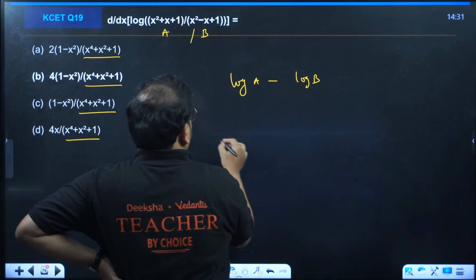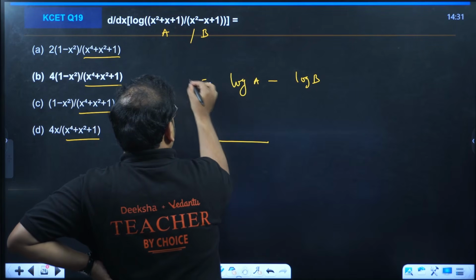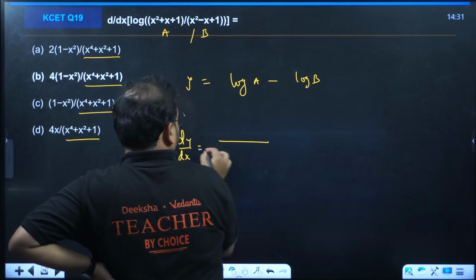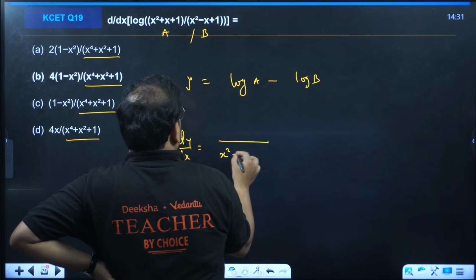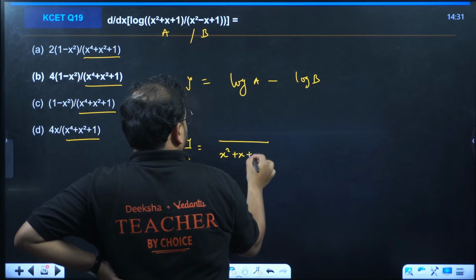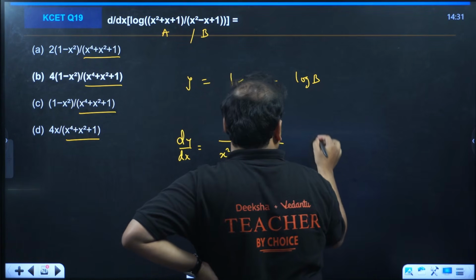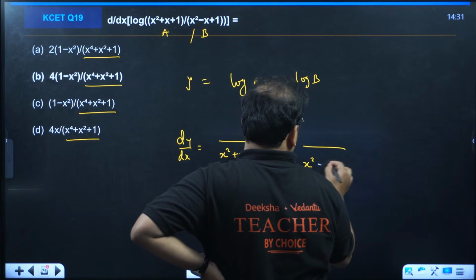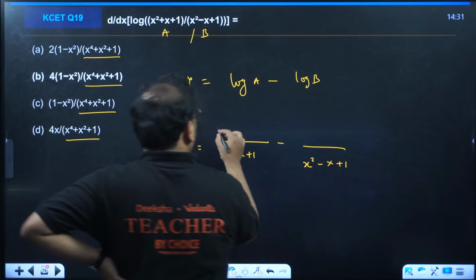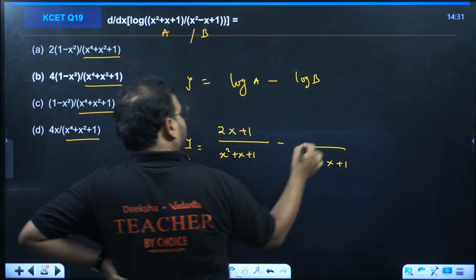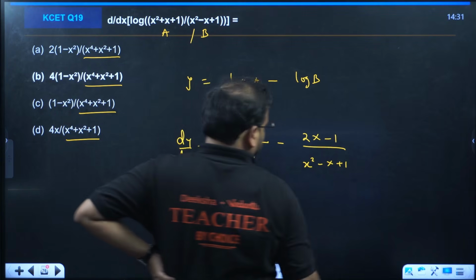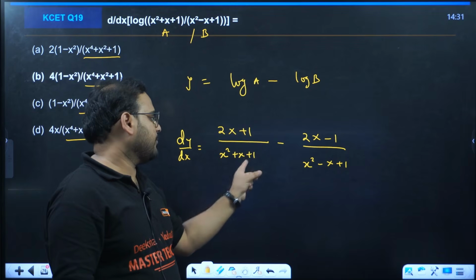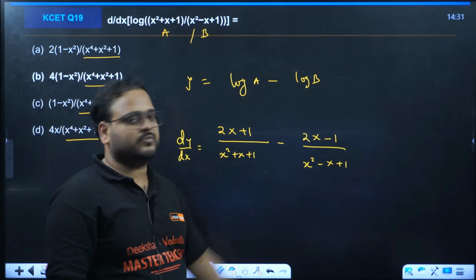Differentiate. This is my y, so your dy by dx will be x square plus x plus 1 minus x square minus x plus 1. Now differentiated, you'll have 2x plus 1 over here, 2x minus 1. The derivative of x square is 2x, x is 1, 1 is 0.